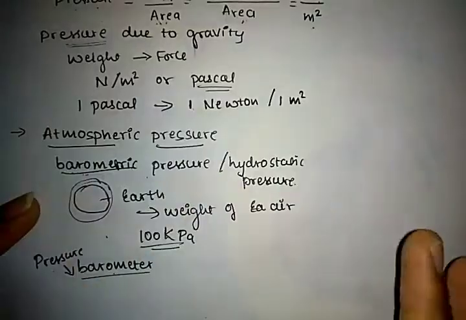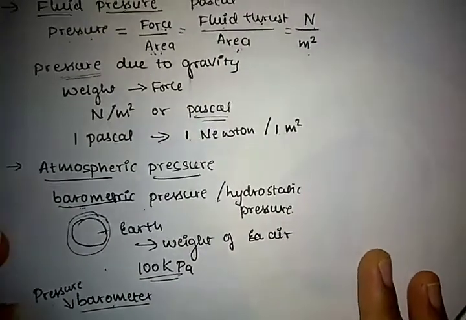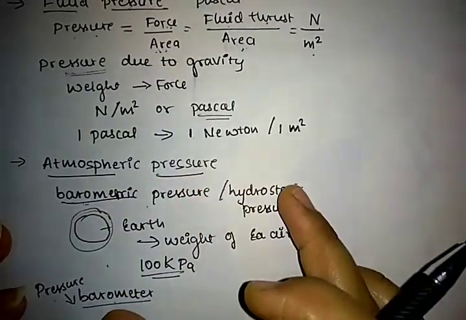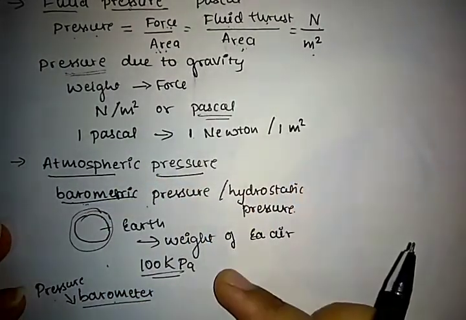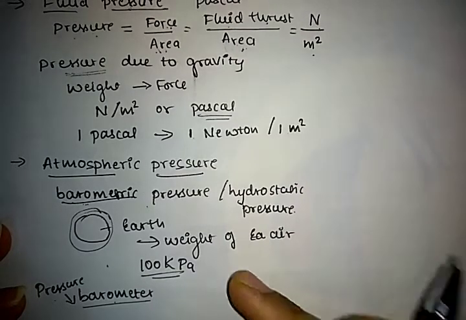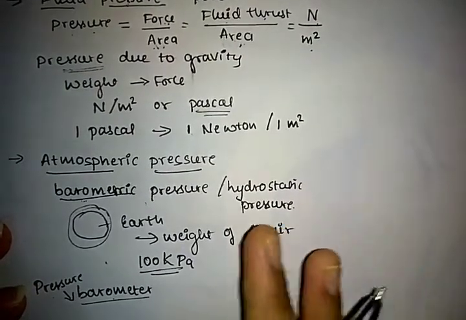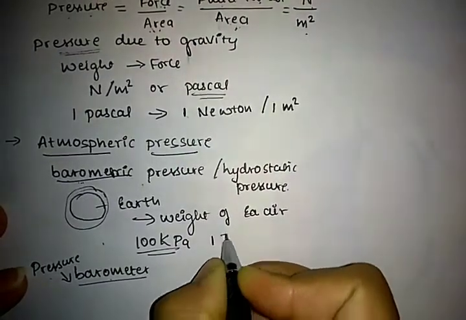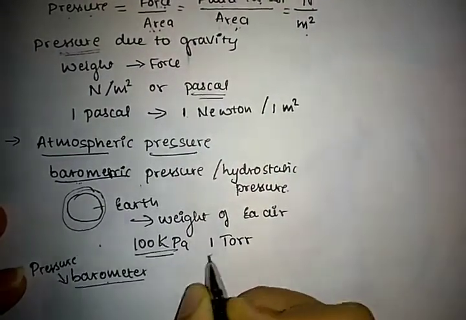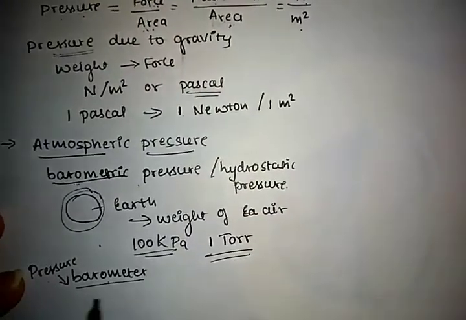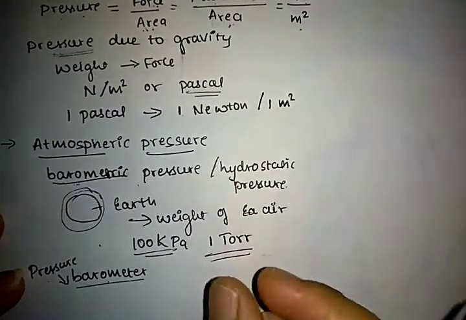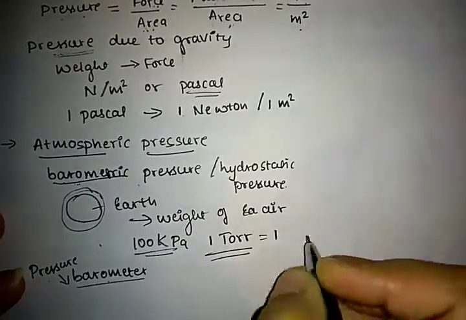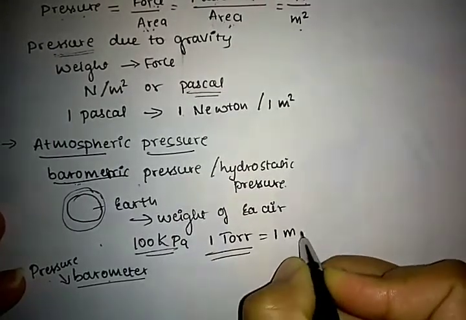Okay, so one atmospheric pressure is nothing but one atmosphere. The value of atmospheric pressure is also represented as 1 torr. Torr is also a unit of pressure, so it is a largest unit, so that 1 torr is equal to 1 mercury column.